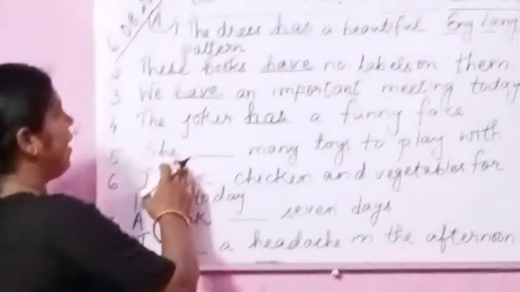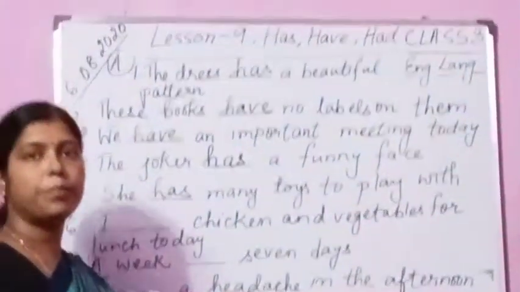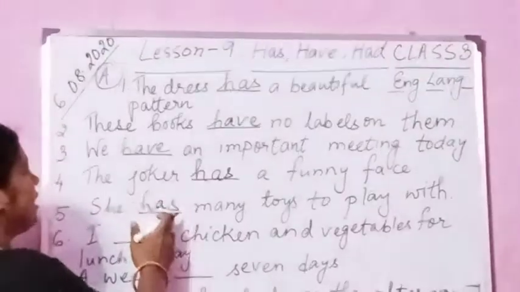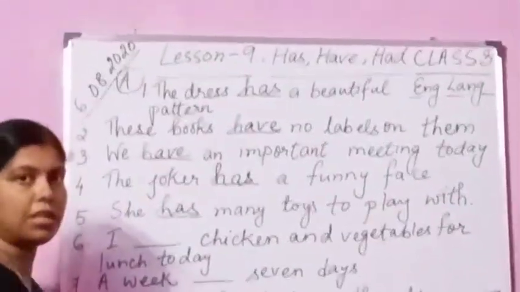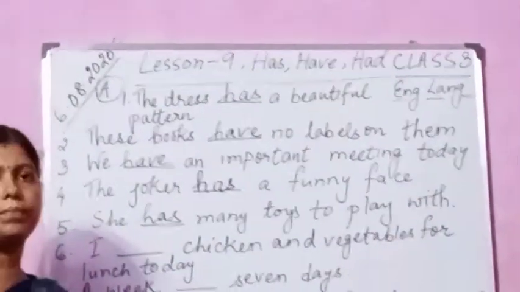Okay. Now number 5, you see. She has many toys to play with. Here, why are we using has? Because she is third person. With third person, we always use has. Okay. She has many toys to play with.